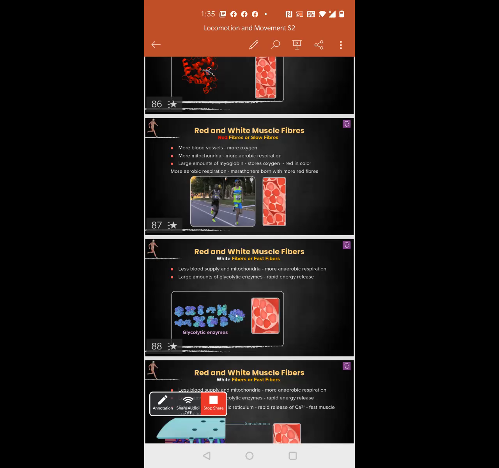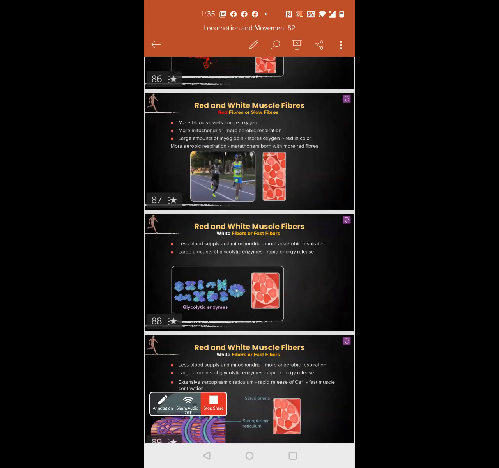Understood? So what is the basic function of hemoglobin? Blood pigment, red color, carries oxygen. Binds oxygen. Carries oxygen, exactly. Same way, myoglobin is going to store a lot of oxygen in the muscles. So hemoglobin is in blood, myoglobin is in muscles. Yes, exactly. That's the difference. So sprinters are going to have a lot of myoglobin. That is why they run so much every day and are not going to face that much fatigue like us. Understood the difference?